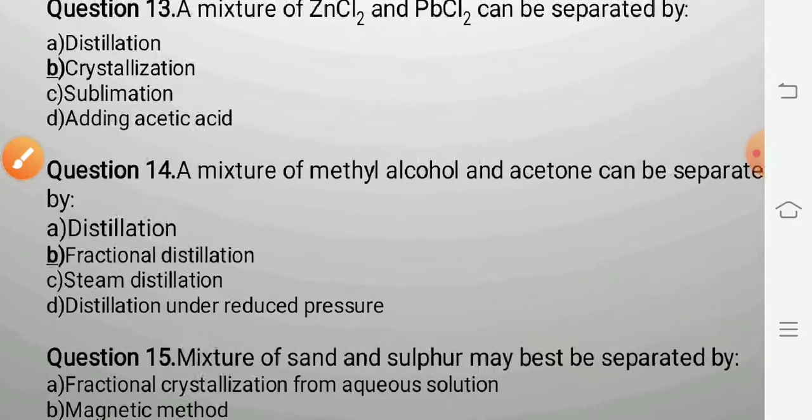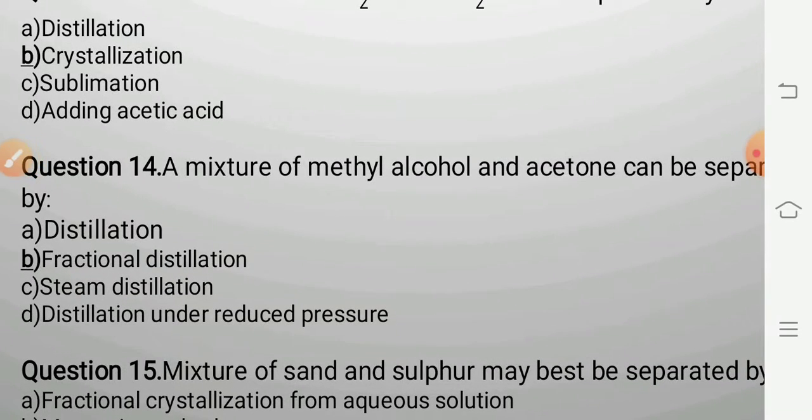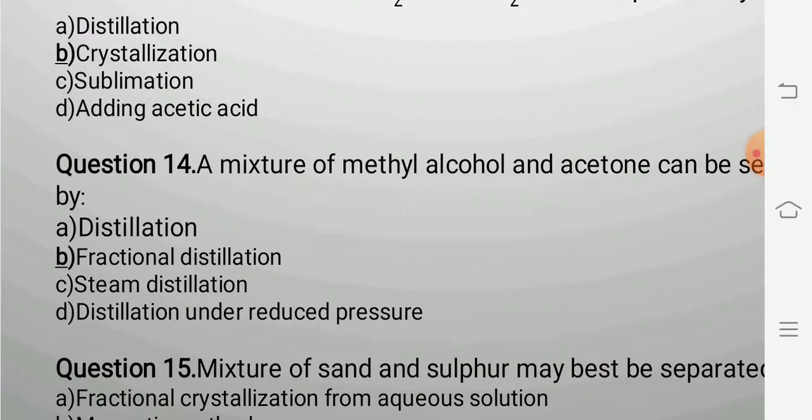Question 14. A mixture of methyl alcohol and acetone can be separated by. Again, it is the same as with ethanol and water. Here methyl alcohol and acetone both have a boiling point difference of less than 25 degrees Kelvin. Therefore, these two miscible liquids can be separated by the fractional distillation method.